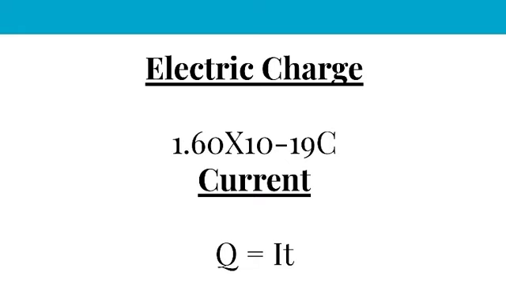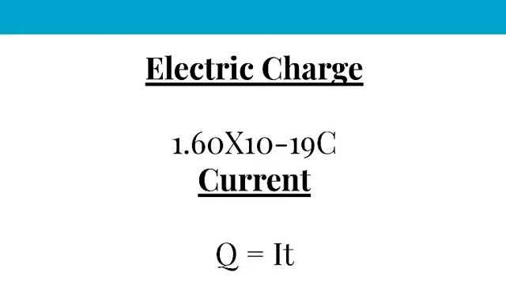Electric charge is quantized, which means any object can only have an integer multiple of a certain value of charge. The smallest magnitude of charge an object can have is equal to the magnitude of the charge of an electron, which is approximately 1.60 × 10^-19 coulombs. Electrons are negatively charged. If a neutral object loses electrons, it becomes more positively charged. If a neutral object gains electrons, it becomes more negatively charged.